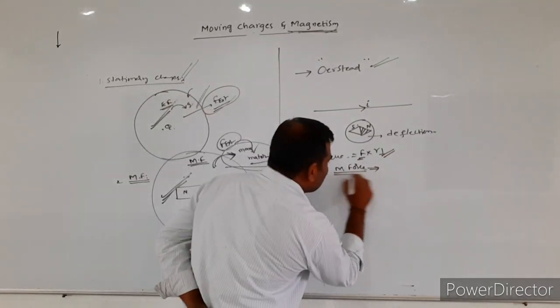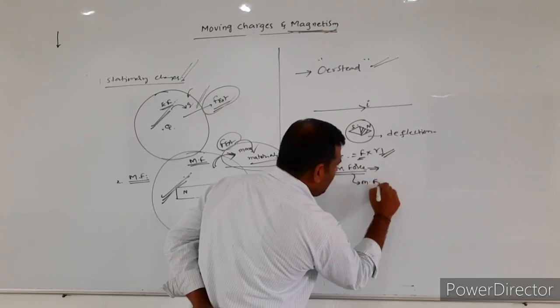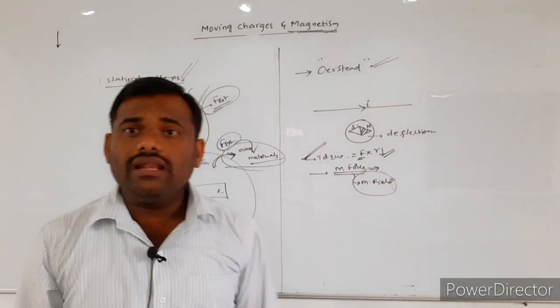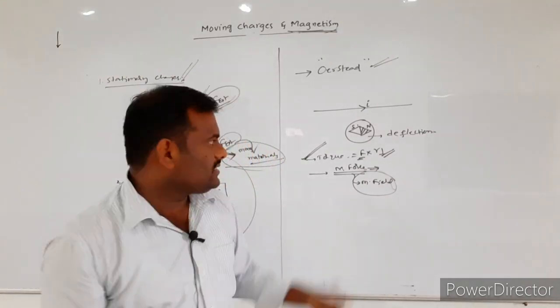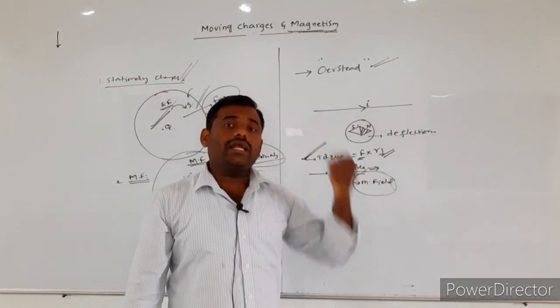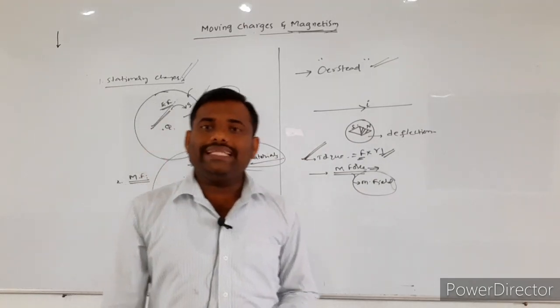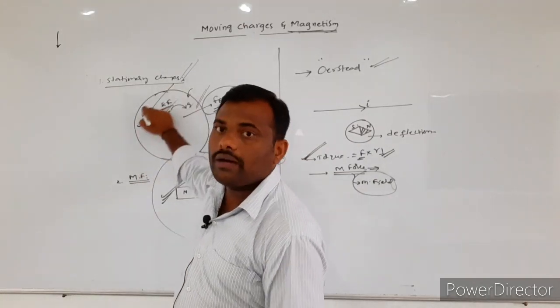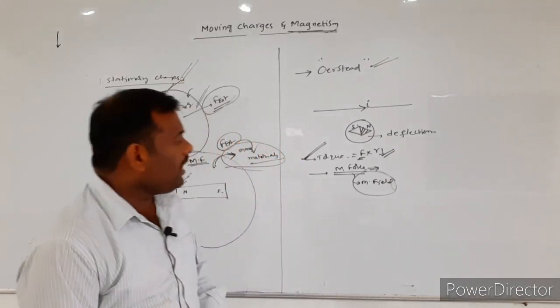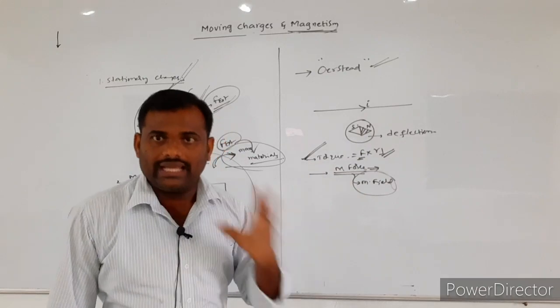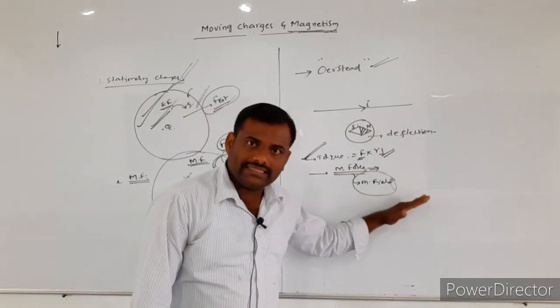If a force will be there, automatically a magnetic field is also there. Whenever the needle is deflected, it needs an external torque. External torque needs what? External force. If external force is there, according to the previous data, an external magnetic field is also there.